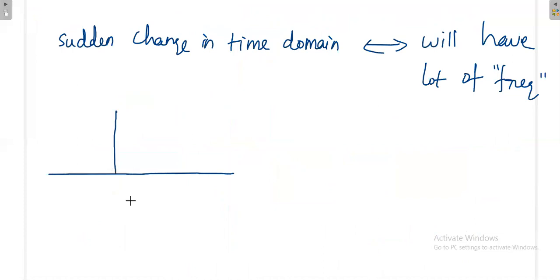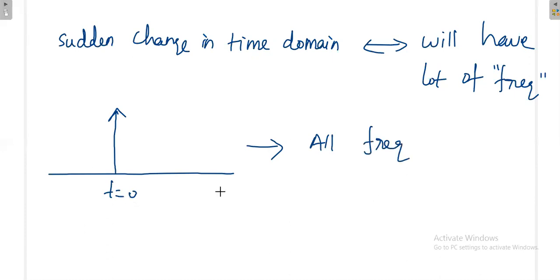It's like an impulse. This has a sudden change in time, because before t equals 0 the value is 0. At t equals 0 you are giving some value, then after t equals 0 the value is again 0. That means you are suddenly changing the signal. Again, it will have all frequencies. Once we represent it in the frequency domain, it will have all frequencies.